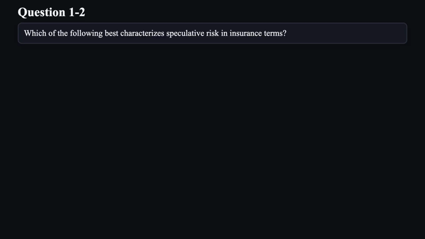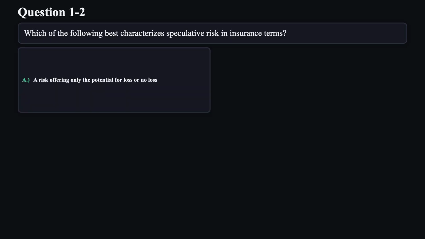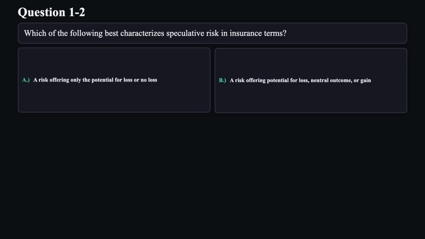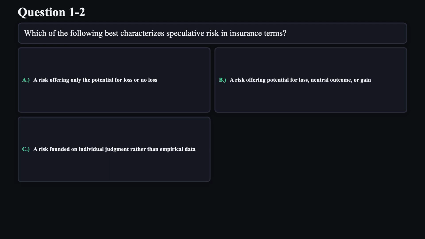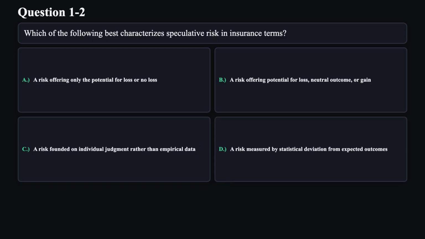Question 2. Which of the following best characterizes speculative risk in insurance terms? A. A risk offering only the potential for loss or no loss. B. A risk offering potential for loss, neutral outcome or gain. C. A risk founded on individual judgment rather than empirical data. D. A risk measured by statistical deviation from expected outcomes.